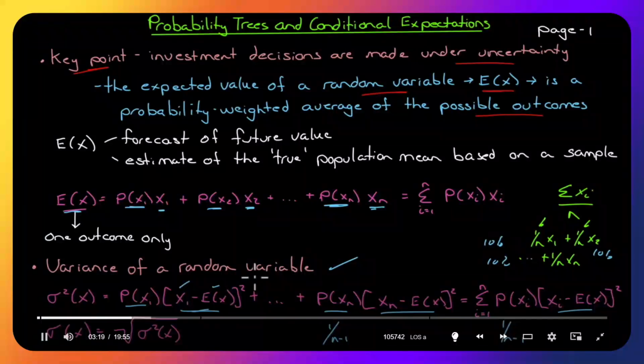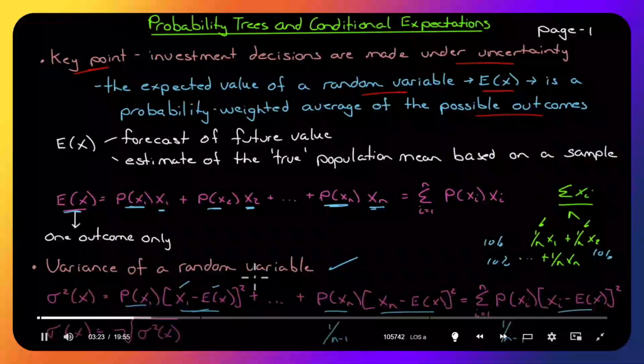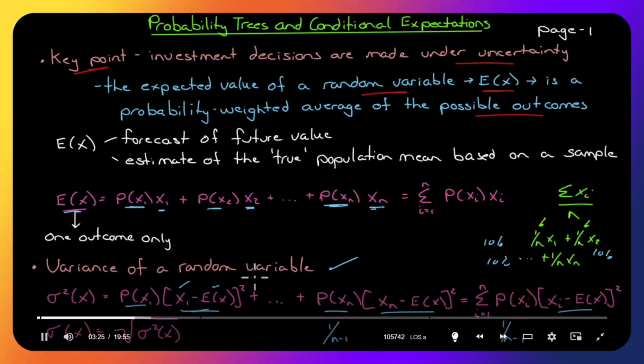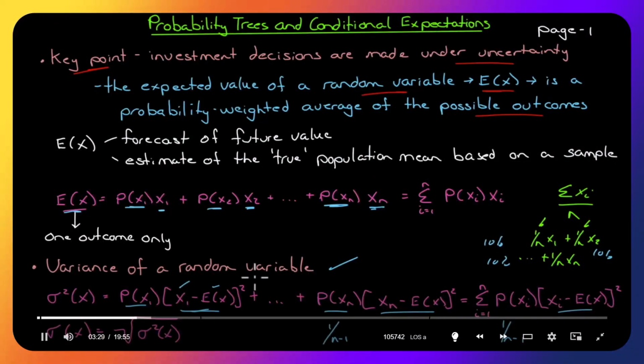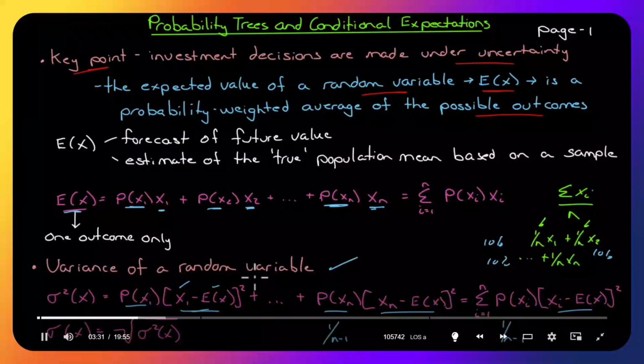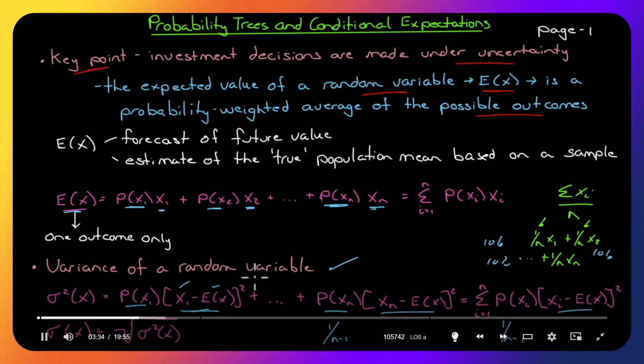Because remember, when we calculate variance, we divide by n minus 1 because we're using a mean in our numerator. We lose a degree of freedom, and then we take the square root of that for the standard deviation. Well, this is just saying, okay, what if it isn't 1 over n minus 1? What if the probabilities aren't equal? What if they are different probabilities? It would be the same probability here that we would use down here.